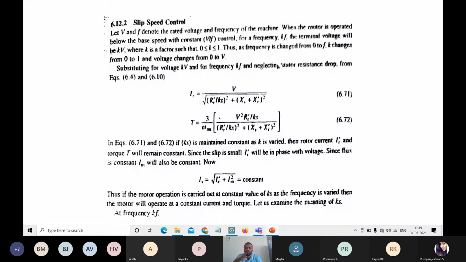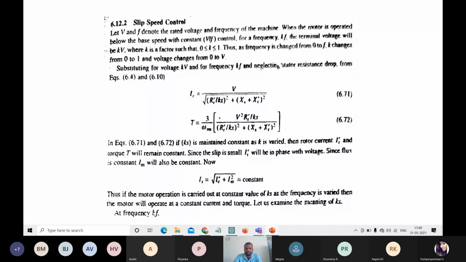If you keep them constant, then the frequency is varied, with the motor operating at a constant current and torque, constant speed as well as constant torque.